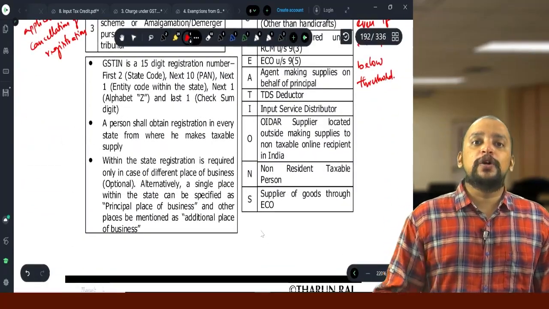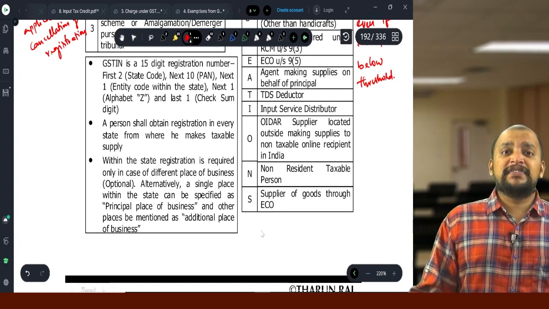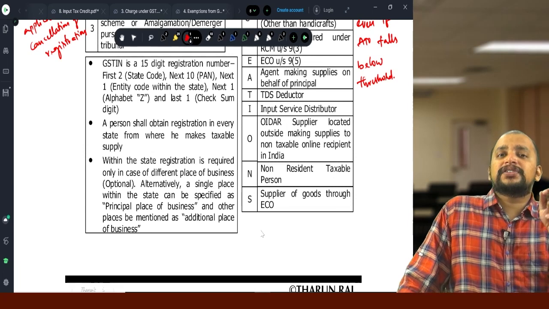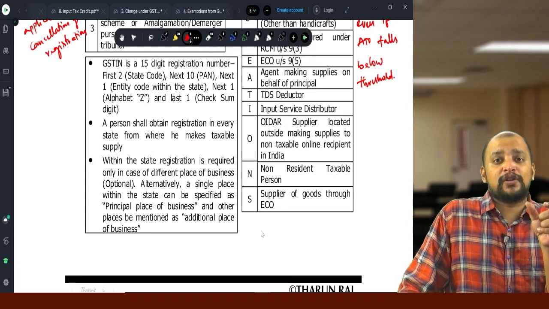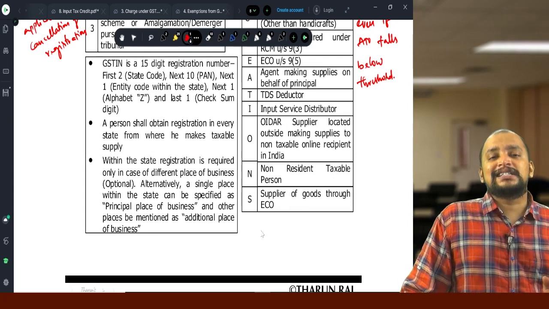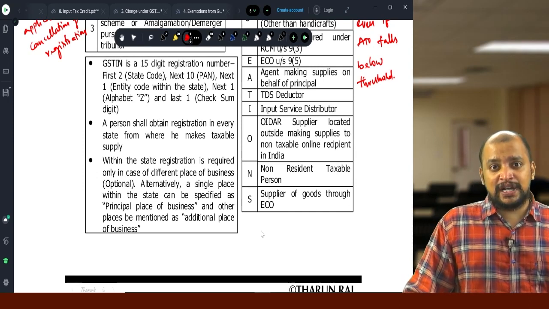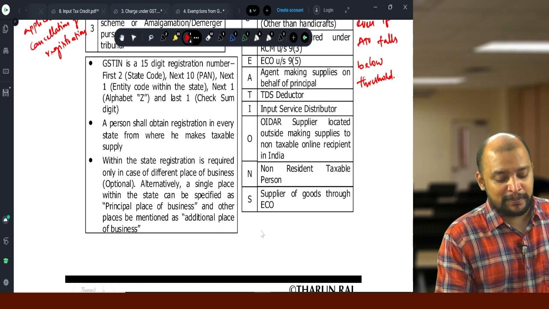Every person who obtains GSTIN, that is every person who registers, will get a registration certificate. In that registration certificate there will be one number called GSTIN, GST identification number. This GST identification number is a 15-digit number.